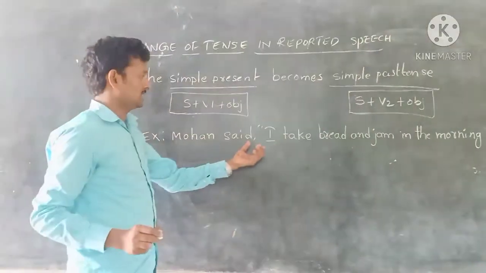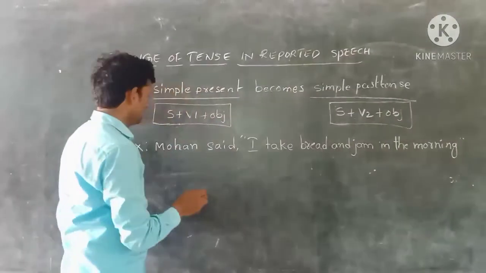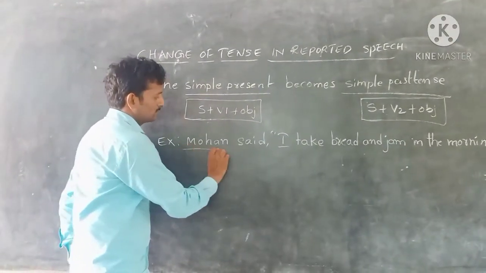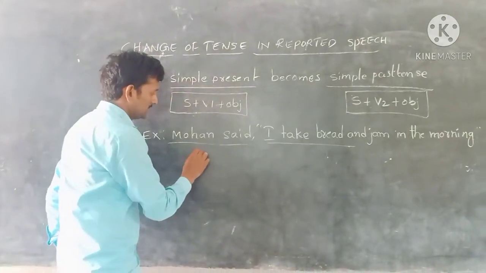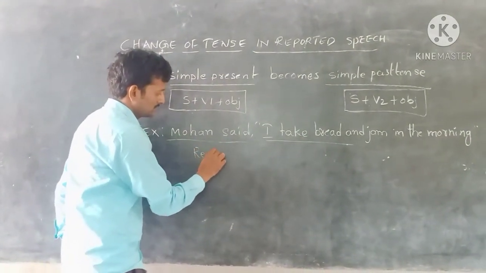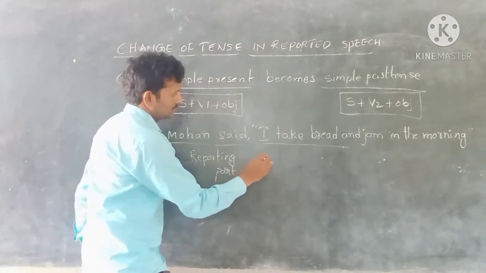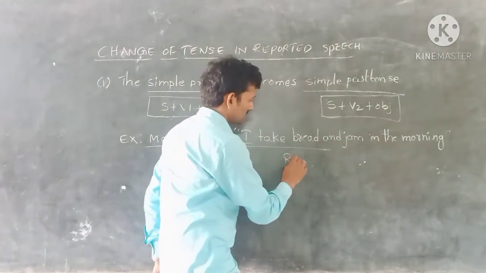As I already told, first we underline the reporting part and the reported part. Here, Mohan said is the reporting part. I take bread and jam in the morning is the reported part.